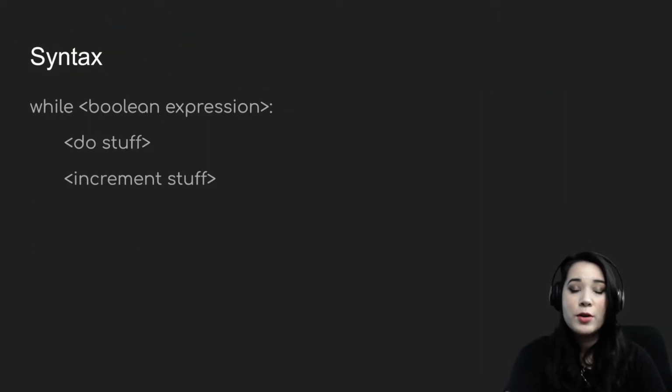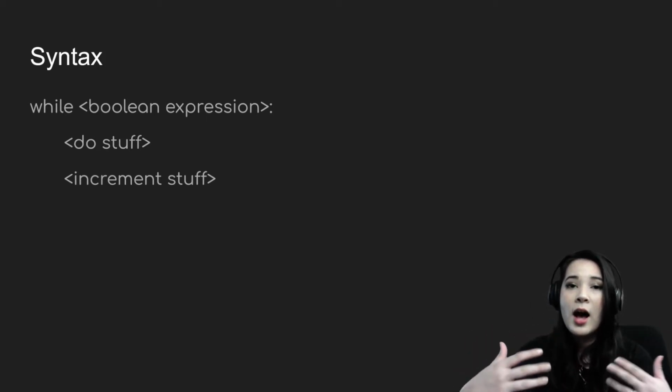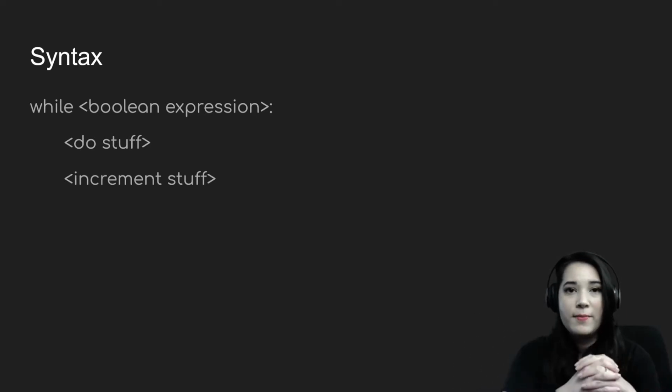The syntax for a while loop looks a lot like an if statement. Instead of if, though, we'll say while, and then a Boolean expression which will either be true, in which case the suite of code under the while will run, otherwise we won't run any of it. Let's go ahead and go to Atom and look at an example.